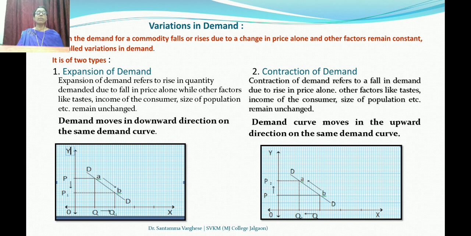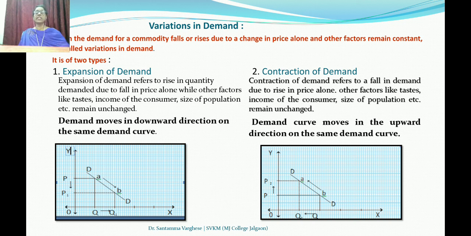In variation in demand, the demand for the commodity falls, falls means decreases, or rises, rises means increases. Why? Due to the change in the price alone, no other factors. So when you study variations in demand, keep in your mind the change in the price alone. Other things we are not taking into consideration. So there are 2 types of variations in demand. First is expansion of demand and the other is contraction of demand.